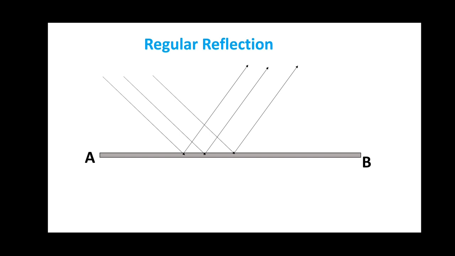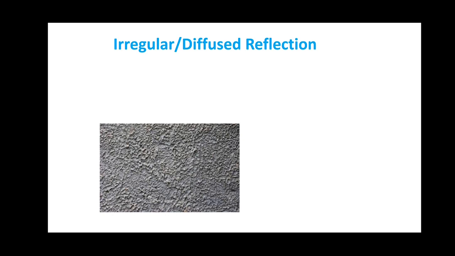We have discussed that the surfaces which show blurred images show irregular reflection. Those surfaces will generally be rough surfaces. Rough surfaces means the surface which is uneven and not smooth. Here you can see the rough surface in this figure.